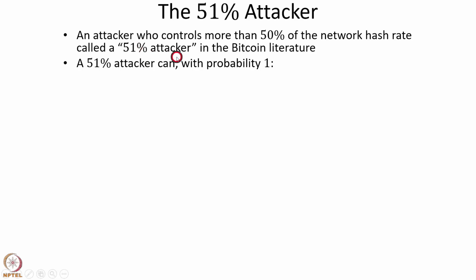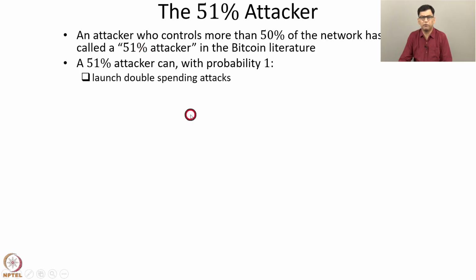A 51% attacker can, with probability 1, launch double spending attacks, because we discussed how a double spending attack can be launched. The attacker needs to create a branch which is longer than the branch on which the other miners are working. So since the attacker has more than 50% of the network hash rate, this attacker can mine blocks faster than all the other miners collectively can. So hence the 51% attacker can, with probability 1, launch double spending attacks. Eventually, the branch on which the attacker is working will become longer than the branch on which the other miners are working.